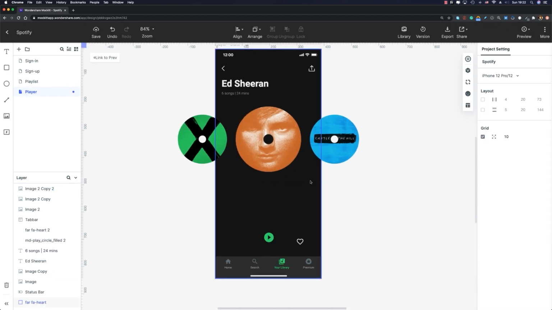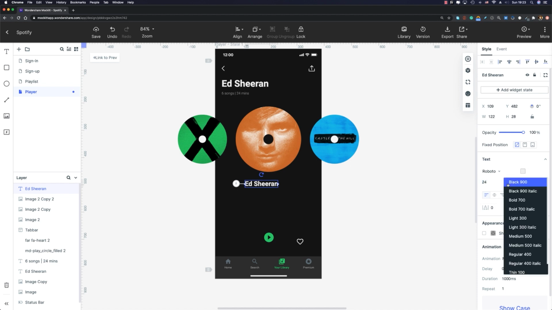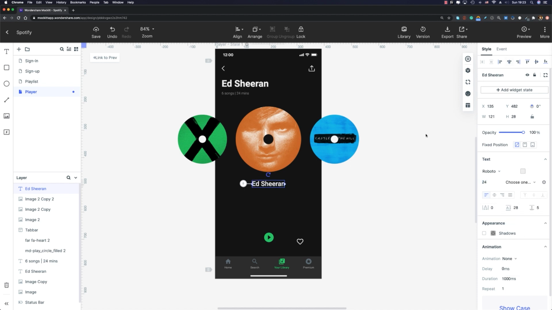All right, cool. What else do we need here? First, we need the name of song, okay, that is playing right now. So let me go ahead and select this title, duplicate it, move it down, align it horizontally. I'm gonna decrease the font size to 24 points and the weight to medium. Let me align it once again. And I'm gonna change the text to Photograph, which is the name of song.